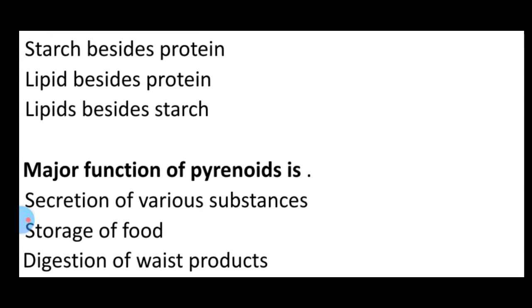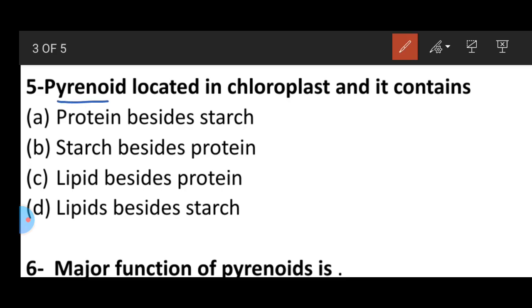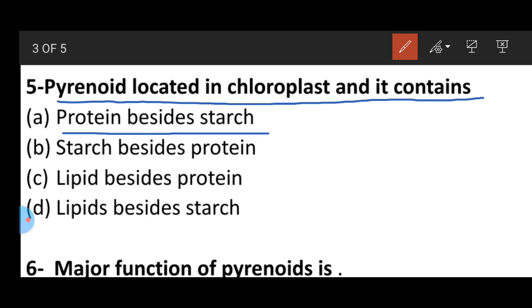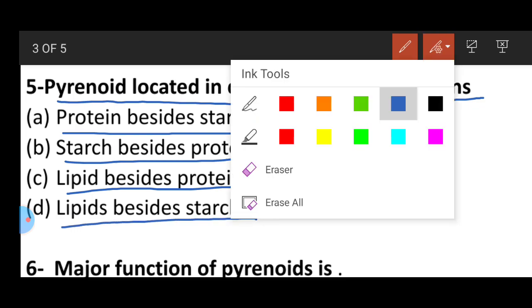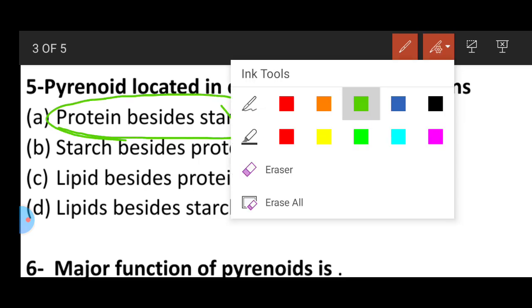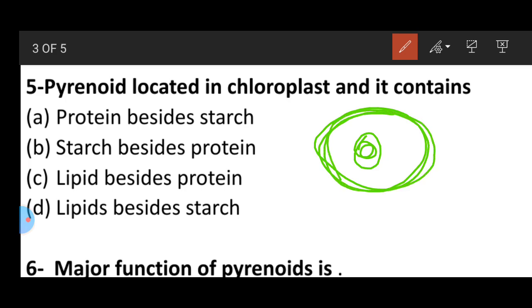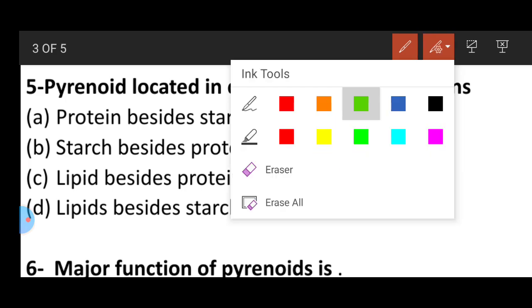Question number 5. Pyrenoid is located in the chloroplast and it contains protein besides starch, starch besides protein, lipids besides protein, or lipids besides starch. The answer will be protein besides starch. It means you can say the protein inside is covered by the starch. So this is called the pyrenoid.